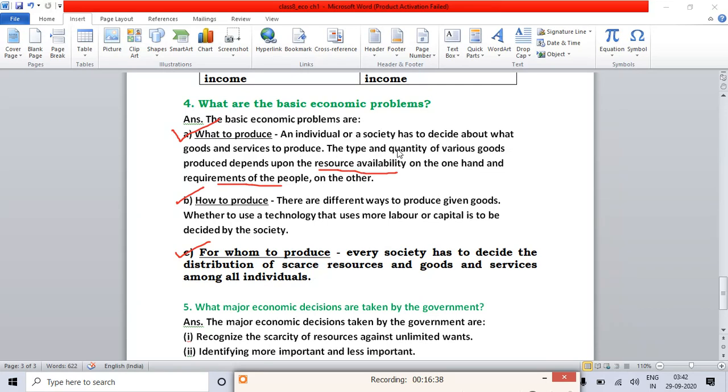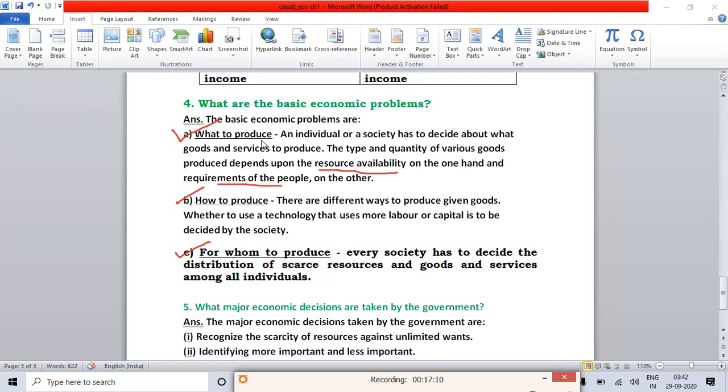First of all, for producing any goods and services, resources should be available. Second, it should be demanded by the people. The people should require those goods and services. Suppose people don't want furniture, then it will be a waste of making that furniture, right? Suppose for making clothes, what they need is cotton. Okay, cotton or threads are the resources, and on the other hand the people should demand those clothes. So these are the two factors by which the individuals who are making the goods and services should